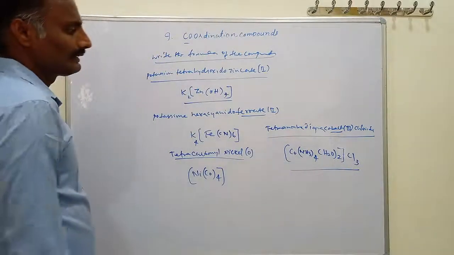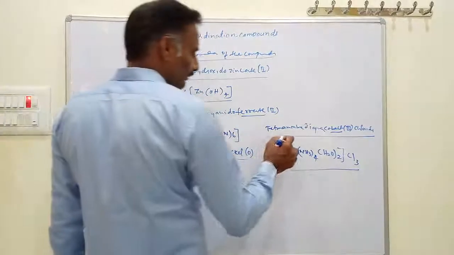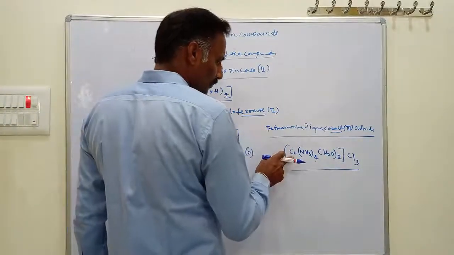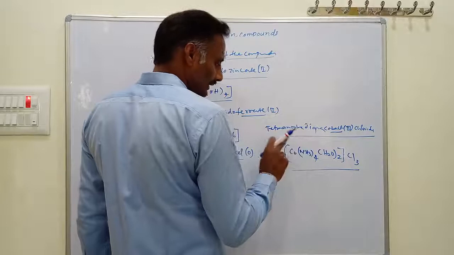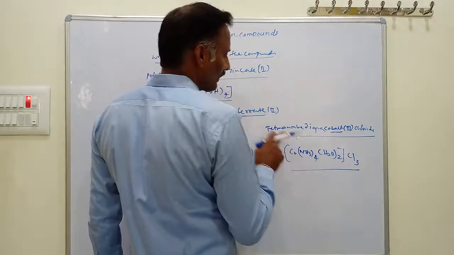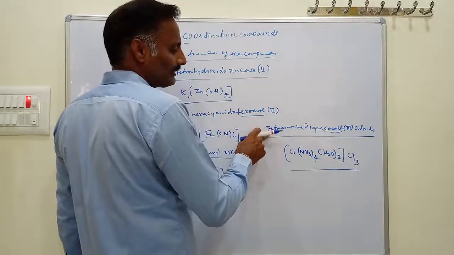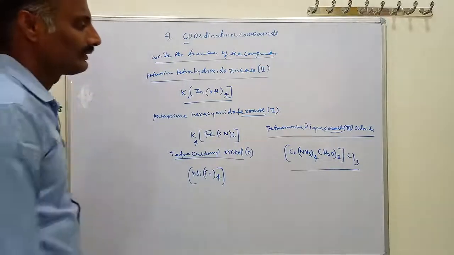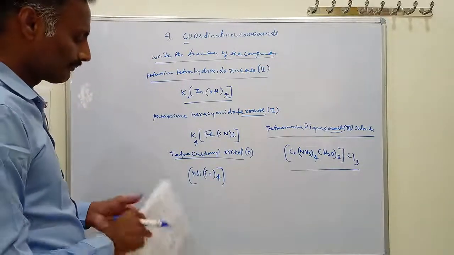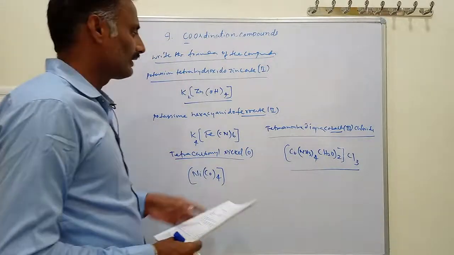Okay, like this we are writing the formula of the compound by giving the IUPAC name, or by giving the formula of the compound we are writing IUPAC names. These are the important topics regarding IUPAC names of the compounds. Okay, I hope you are understanding these concepts clearly.